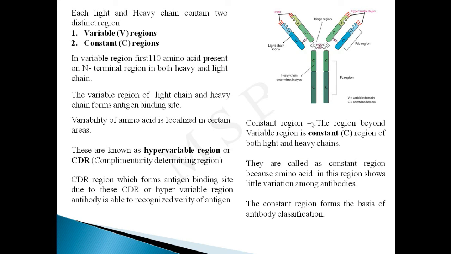Next, the constant region. The region beyond the variable region is called the constant region of both the light and the heavy chain. They are called constant regions because amino acids in this region show little variation amongst antibodies. The constant region forms the basis of antibody classification. Lastly, each variable and constant region has one internal disulfide bond, and due to this internal disulfide bond, this structure is maintained.